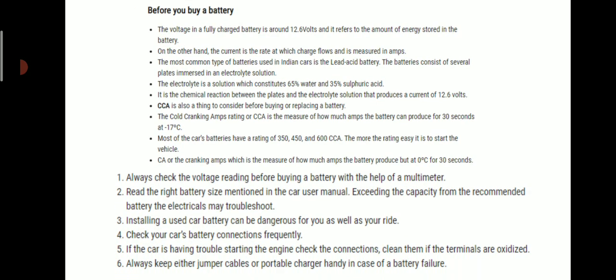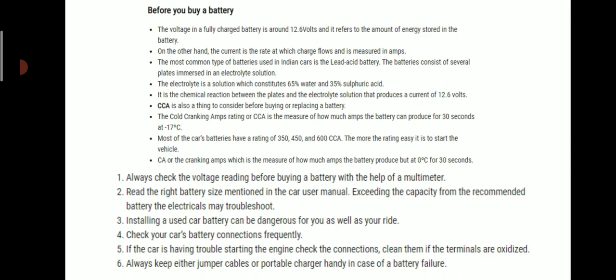Always check the voltage reading before buying a battery with the help of a multimeter. Read the right battery size mentioned in the car user manual. If you exceed the capacity of the recommended battery, the electricals may have trouble. Installing a used battery can be dangerous for you as well as your ride.